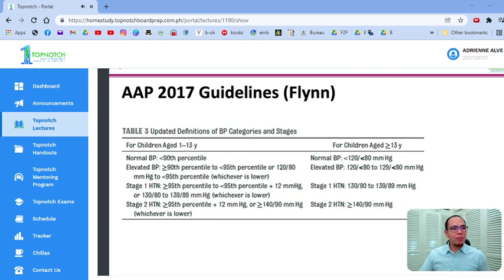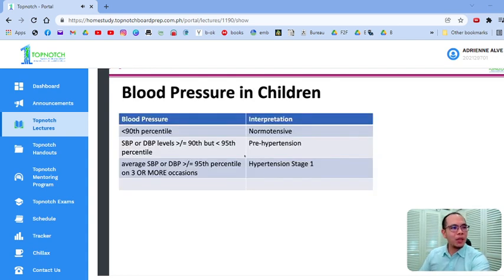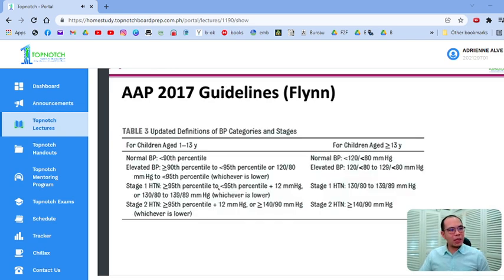Or meron kang cutoff values, 120/80, to less than 95th percentile, whichever is lower. Stage 1 is more than or equal to 95th to, ito yung mas naiiba ngayon. Dati dito, yung stage 1 natin, stage 2, more than 95th, ang stage 2 dati, more than 99. Ito ngayon, more than 95th percentile to less than 95th plus 12. So, Doc, ano yan, i-compute ko all the time? Well, mahirap i-memorize at mahirap i-compute to dahil may table. Usually kami mga pediatricians sa clinic namin, may table kami tinitingnan dahil doon namin binibase yung mga percentile values. So, bigyan ko kayo ng example para mas madali nyo maintindihan.